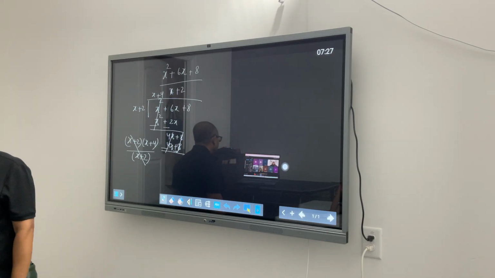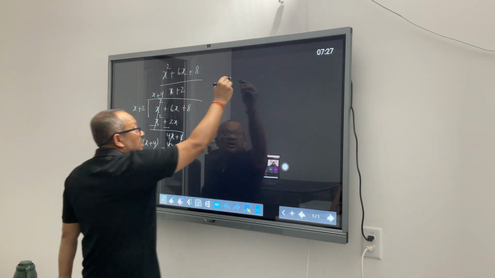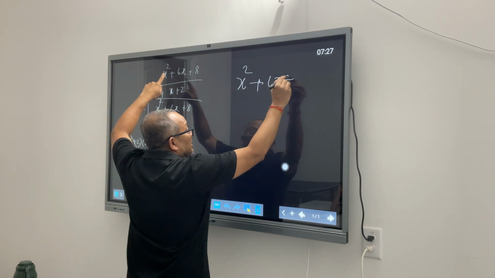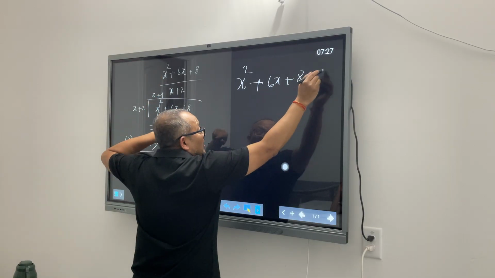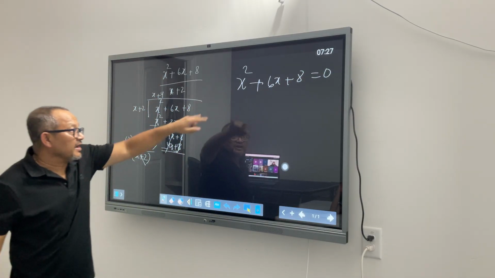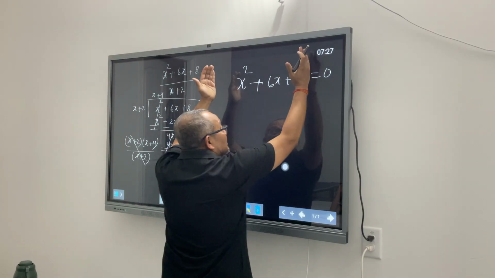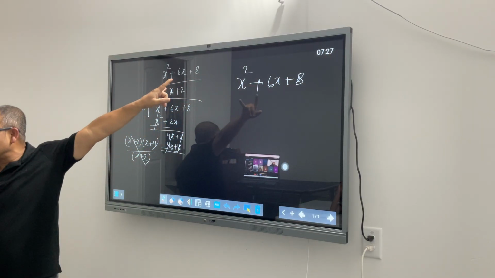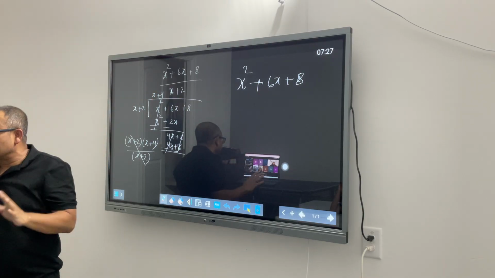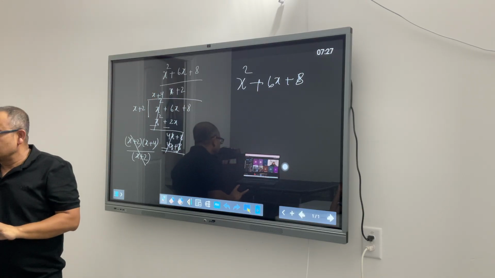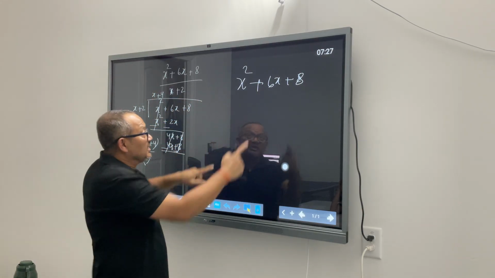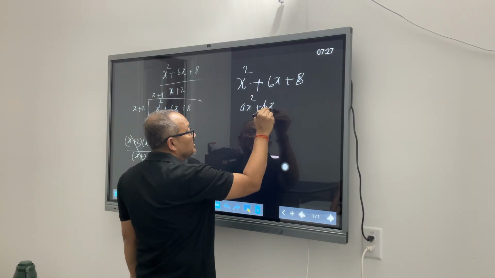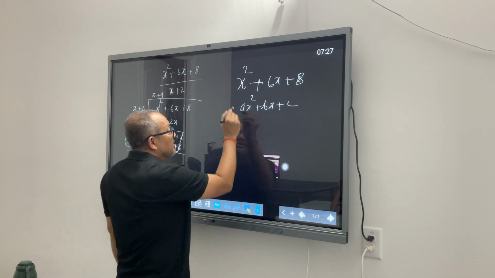Let's say I am talking about x squared plus 6x plus 8 equal to 0. For solving it for x, we said let's factorize this. We compared it with the standard form and said, what is my A?